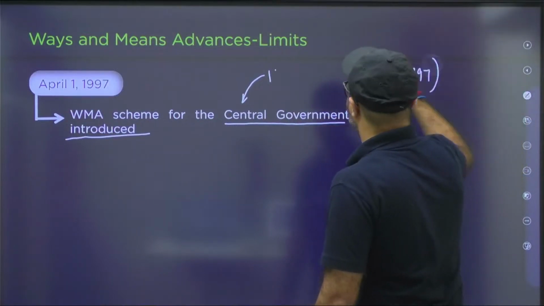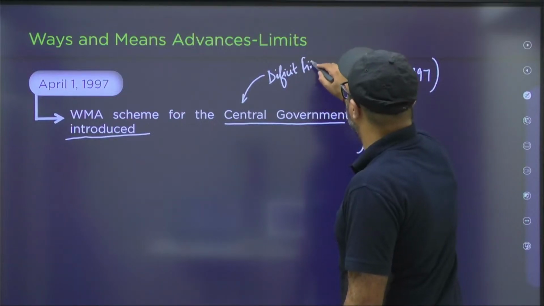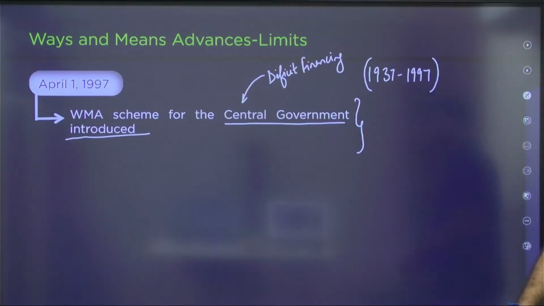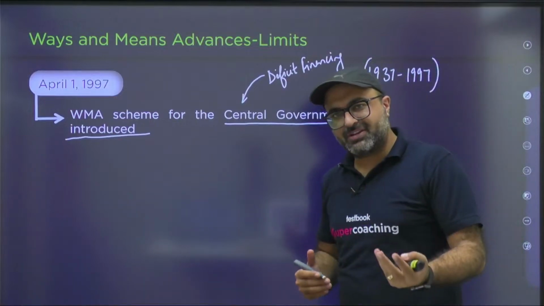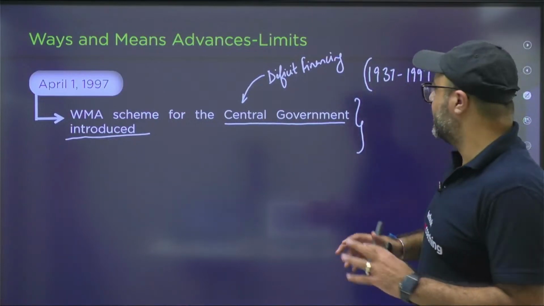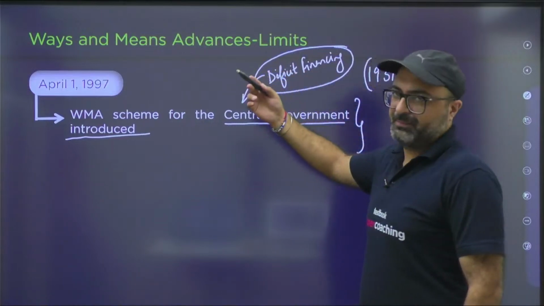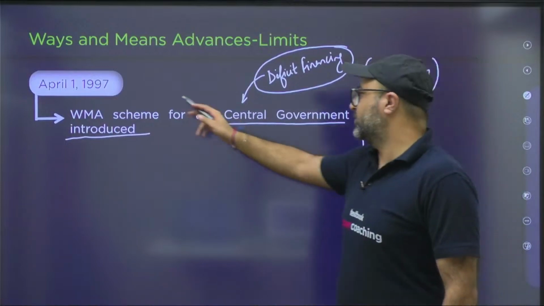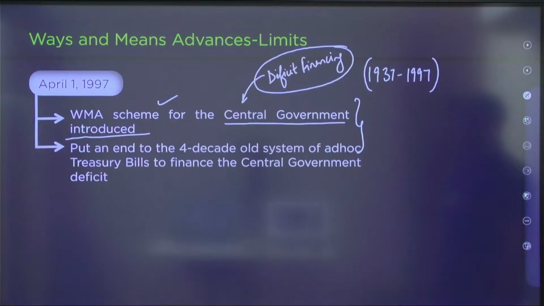So what do you understand by the word deficit financing? If the government is in deficit, in need of funds, then RBI will print extra currency in order to fulfill the requirement of the government, which resulted in excess printing of currency. It resulted in excess inflation in the country, and therefore in 1997 RBI came up with the statement that, I'm not going to print extra currency in order to fulfill your fund requirement. Rather, if you need funds, then you can borrow for short term under WMA. So since 1997, it has been introduced.